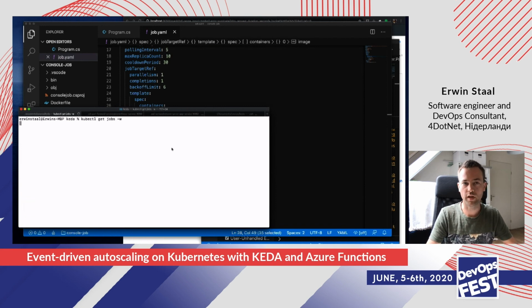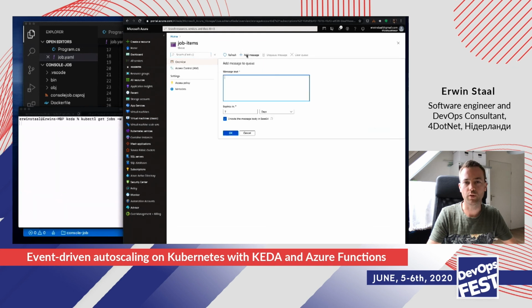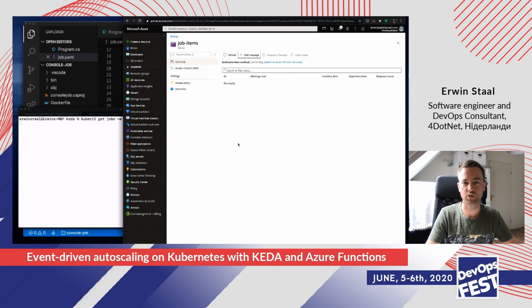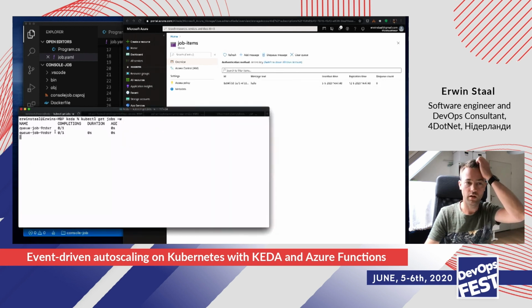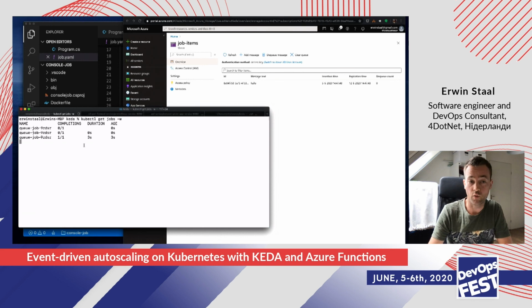And so there's no job running right now. That's exactly what we want. So if we go into the Azure portal, add a message to this particular queue, it will end up in there. And as you see, it's already been picked up by KEDA, and it starts running. And it shouldn't take... It's already done actually. There was one job, and its completion has been done. So it's already done. So that was pretty quick there.